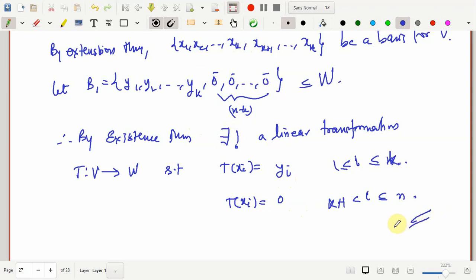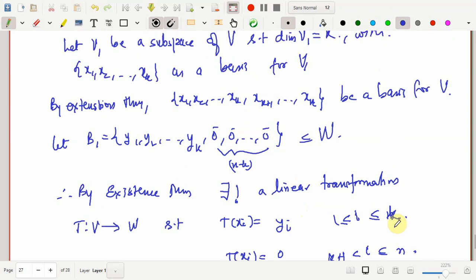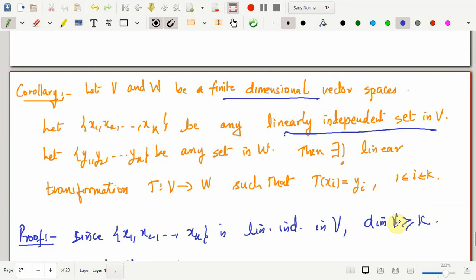So we have in fact a stronger statement. You need not require a basis to have a linear transformation from a basis to any subset of W. It is enough to have some linearly independent subset of V. Then we can find a unique linear transformation which maps those k elements to some k elements in W. That's the whole idea.